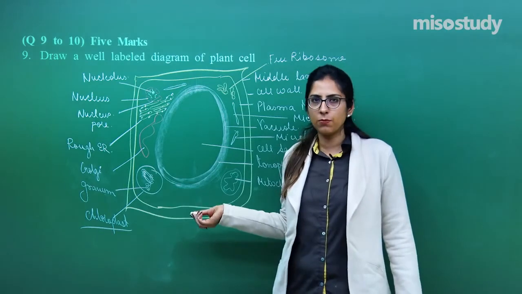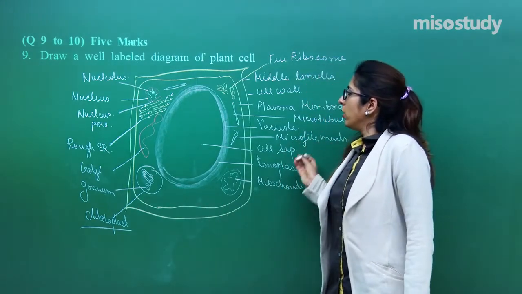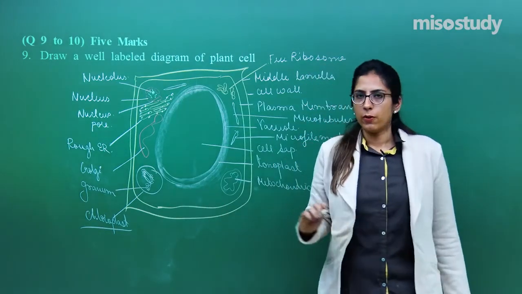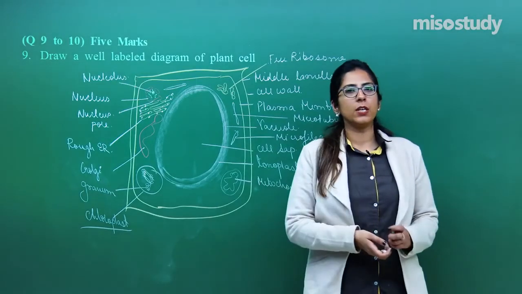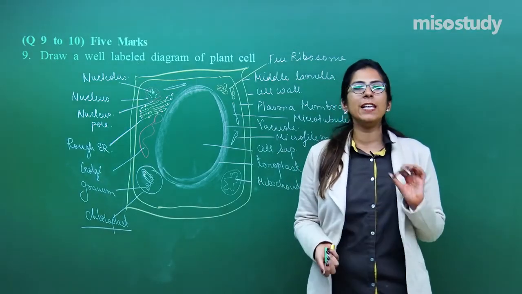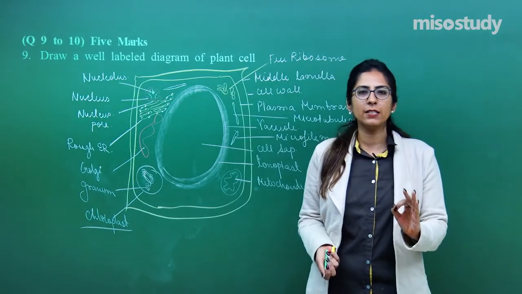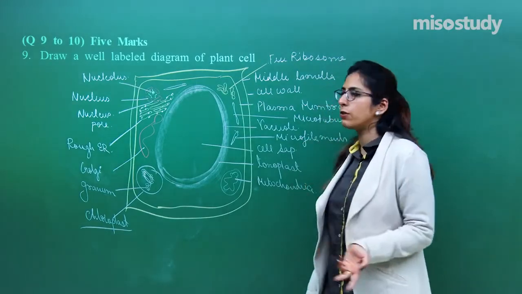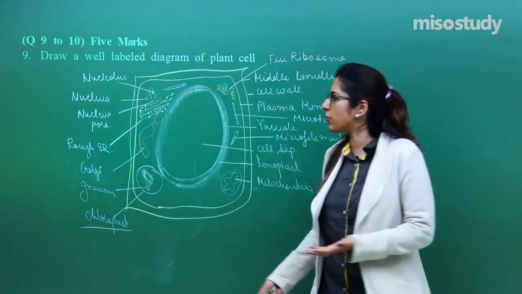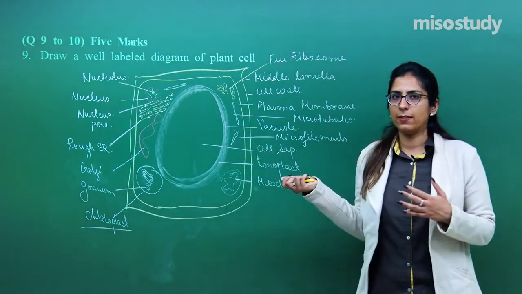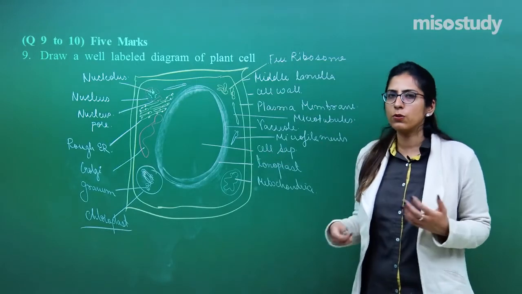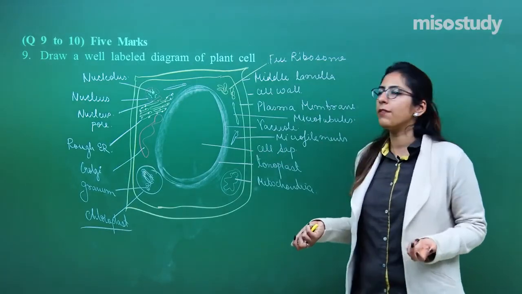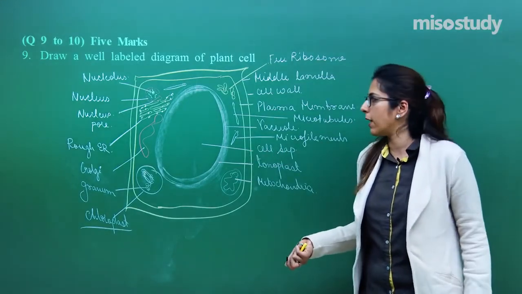Along with the cytoplasm, you can also label. So this is how you have to draw. If such type of questions come in a 5 marks, draw a well labeled, neat and clean diagram. If your teacher permits, you can use different colors also, and try to do the majority of labeling on one side, so that it looks good. In fact, if you do not have space on both sides, that is also fine.